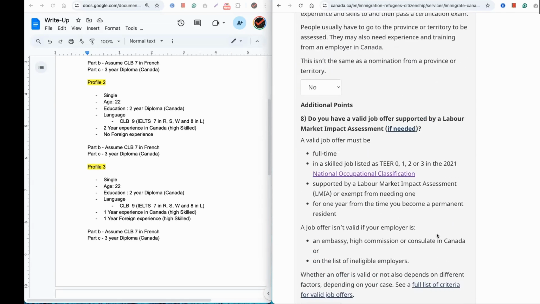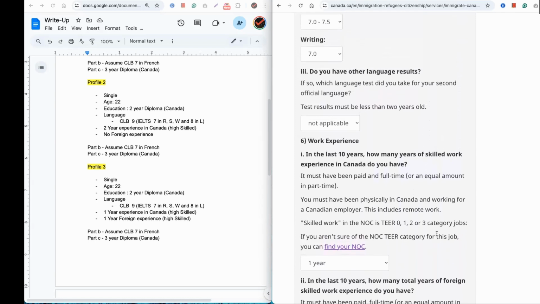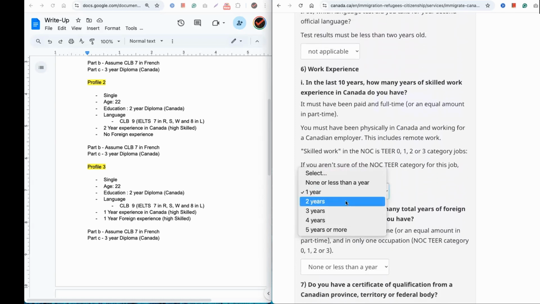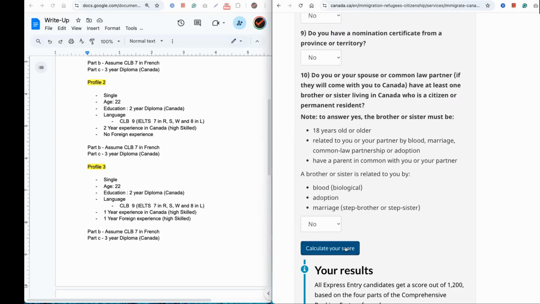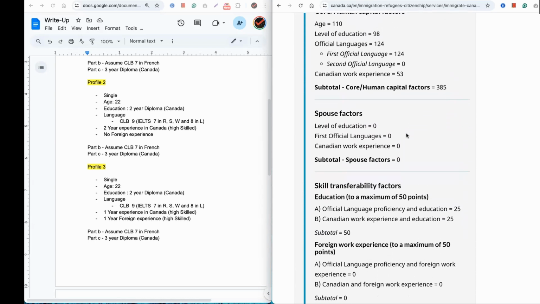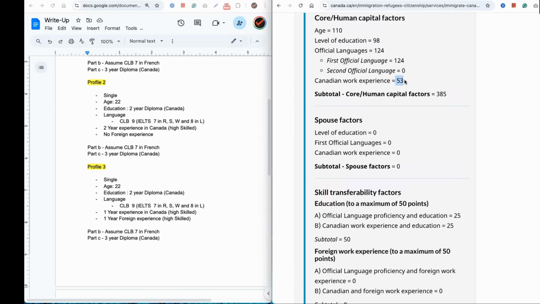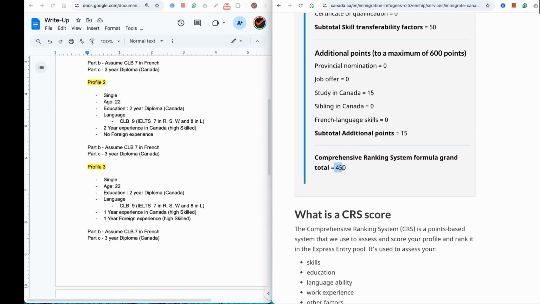So now all I'm going to do is increase the scores for the Canadian work experience. Instead of 1 year, now it's 2 years, right? So we know that if it's 2 years, you will get slightly extra points, right? So what will happen in this case is, Canadian work experience, instead of getting 40 points, you got 13 more points. So it became 53. So now the score is 450.